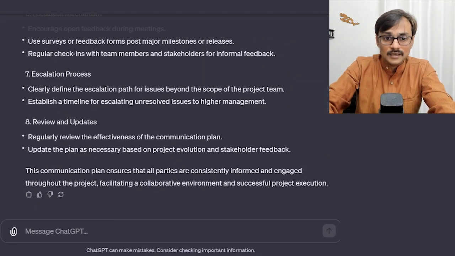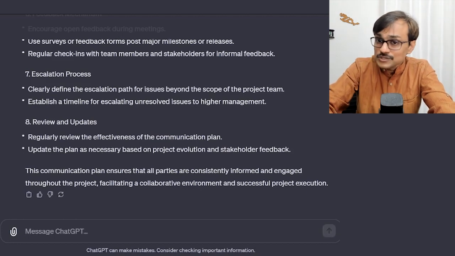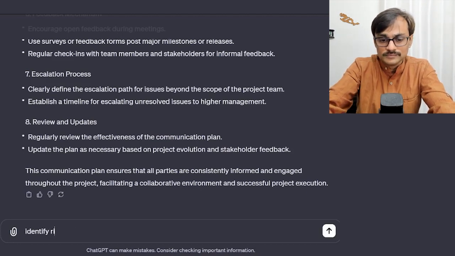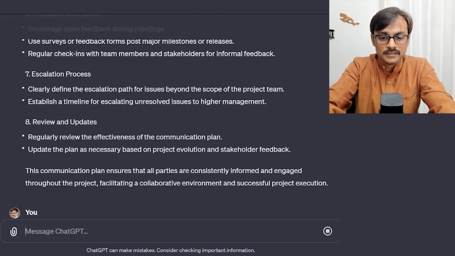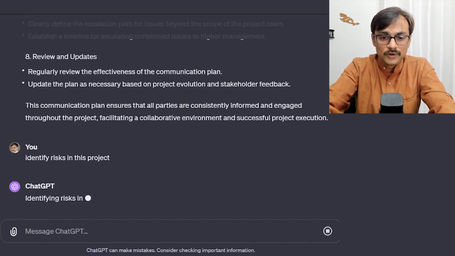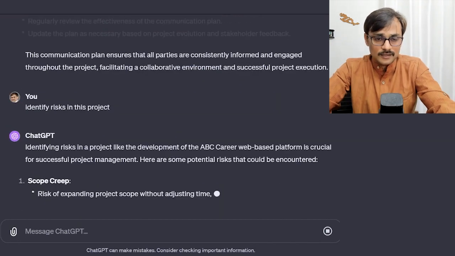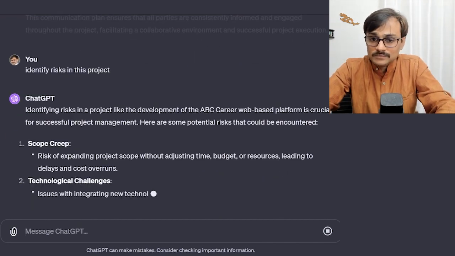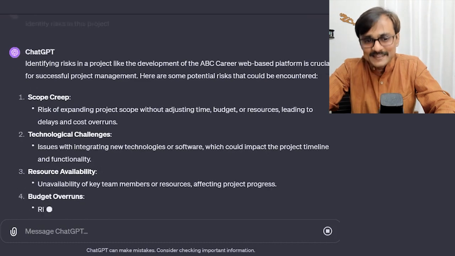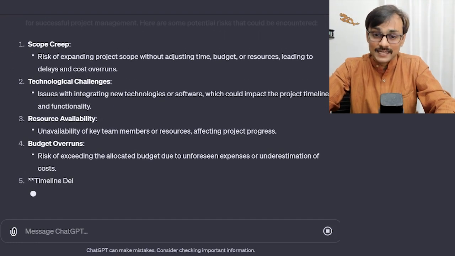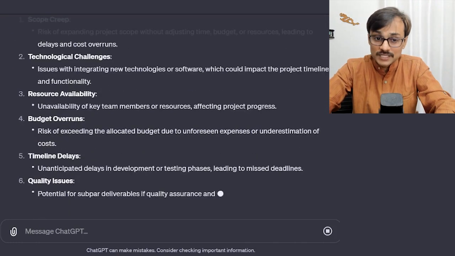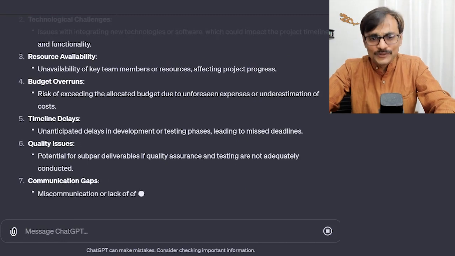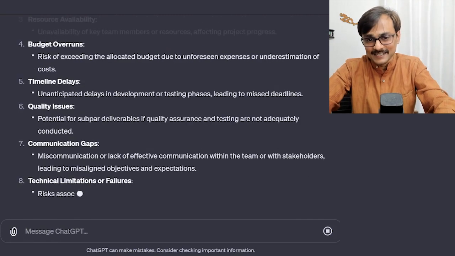You can get this here too. If I ask, tell me some of the risks associated with this project, identify risks in this project, let's see, that may also come here. Scope creep, technology challenges, resource availability, budget overrun, timeline delays. I think they are little generic risks.